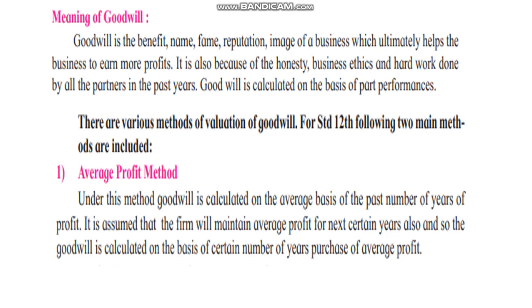If they have given 4 years profits, you will divide it by 4. If they have given 3 years profit, you will divide it by 3. If they have given 4 years profits and in that 3 years profit is given and 1 year's loss is given, you will add up the profits minus that loss and divide it by 4. That is known as the average profit method.